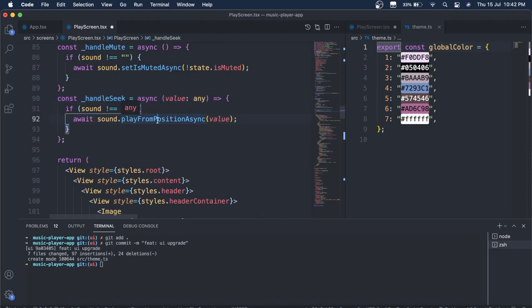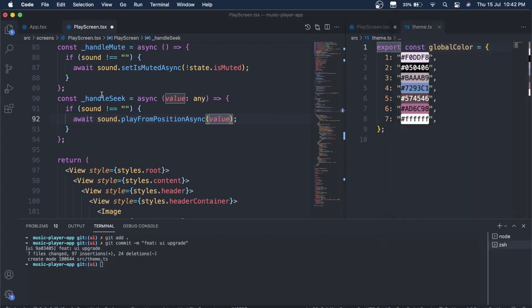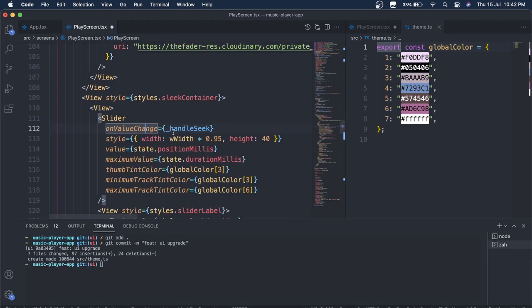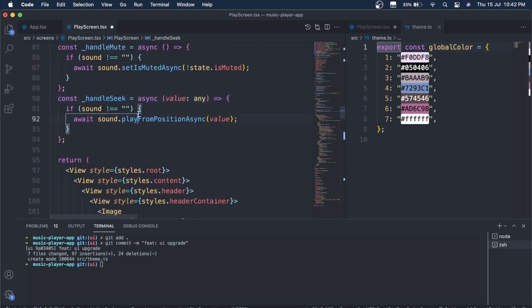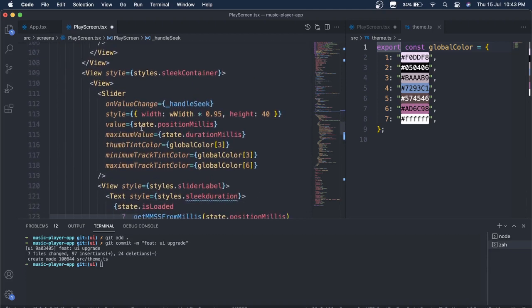And inside this, basically this is another new feature which I have implemented here, and that is, suppose we play the song and we want to start the song from somewhere else, like from here, we can just do that as well. And this is being handled by this handle slick function. Okay, this on value change, and on value change, this play from position async is getting updated. And for the value I'm using state position millis.